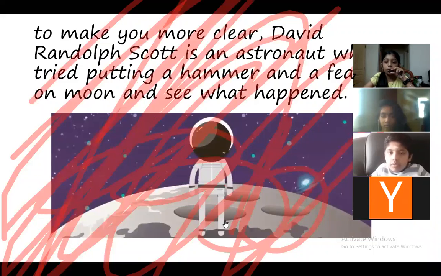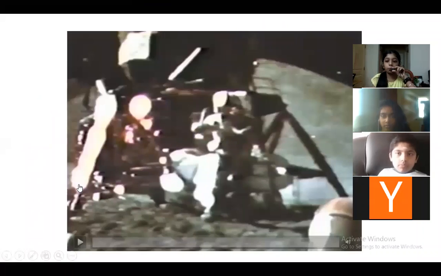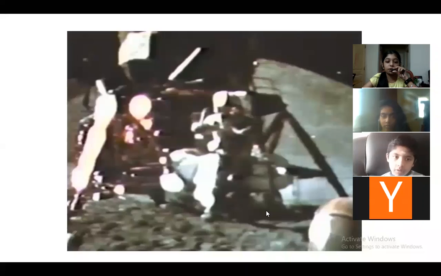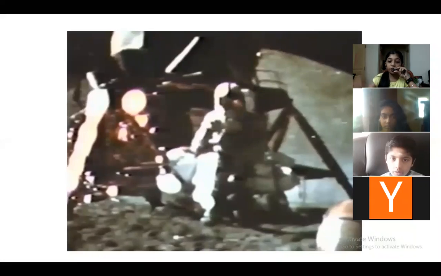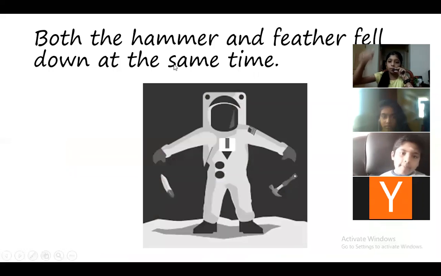Okay, one second. So what happened? Both went down at the same time. This is the real video of the astronaut dropping the hammer and feather on the moon. I'll just play it for you. You can see that both are reaching the surface of the moon at the same time. On earth, first the hammer will come and then the feather will come after some time, right? But on the moon, both landed at the same time because there is no air. That's why they landed at the same time.